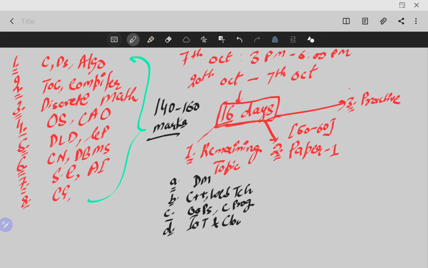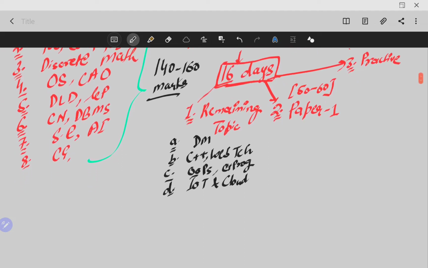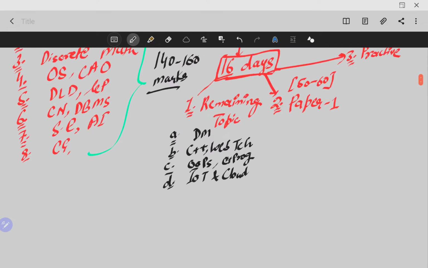All these topics are very small and can easily be covered in 3 days. We have left them because they have very little weightage in the NT-NET examination.